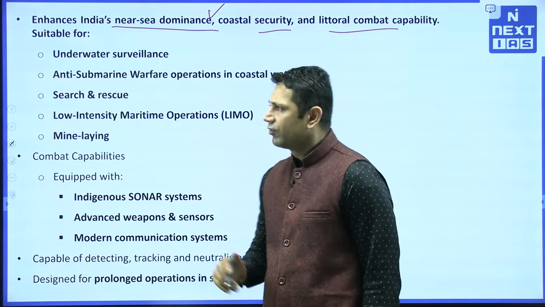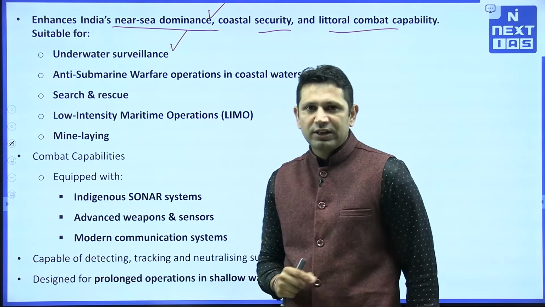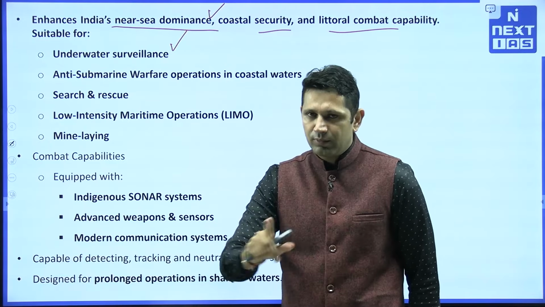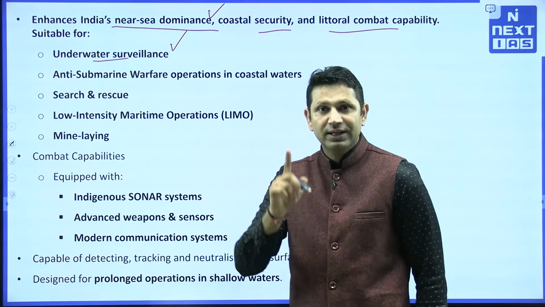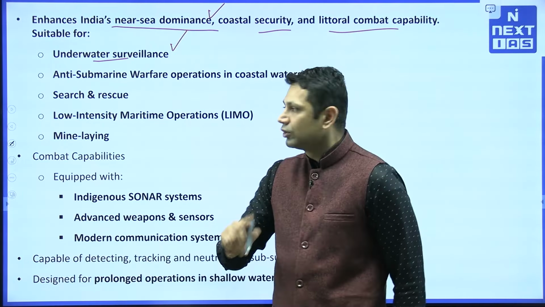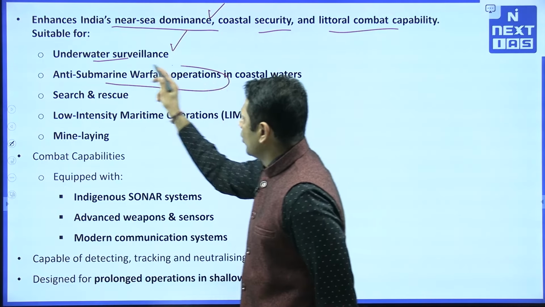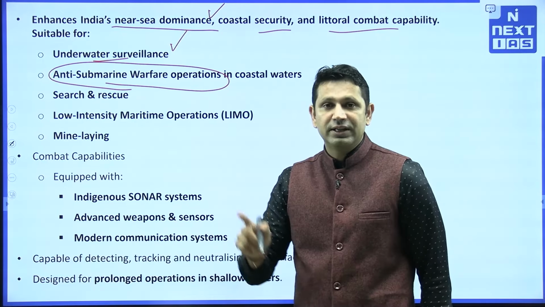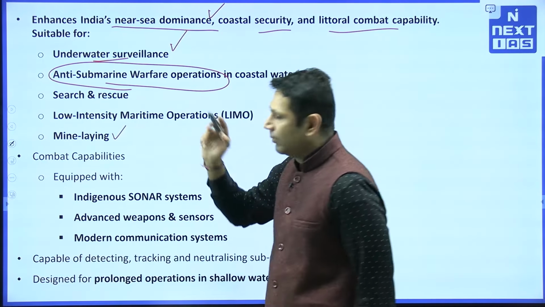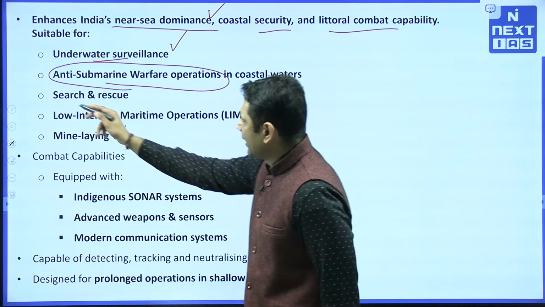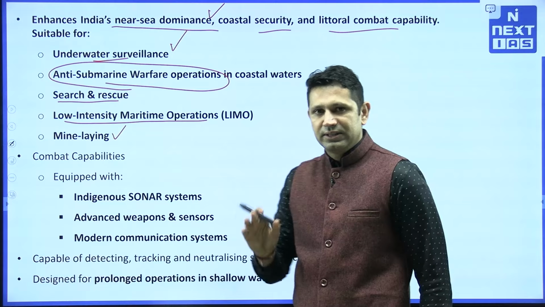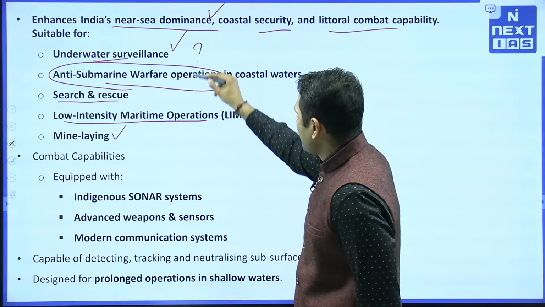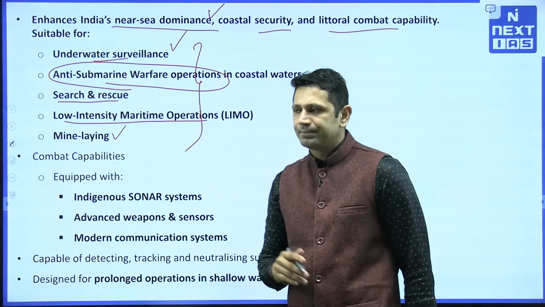So it is suitable for, first of all, underwater surveillance, because submarines are going to be underwater. So it should have underwater surveillance capabilities. Secondly, it is anti-submarine, so that's why it can go for anti-submarine warfare operations. It can also install mines in the sea. Then it can also go for search and rescue, and low intensity maritime operations it can conduct. So these are the capabilities of this INS Mahe.